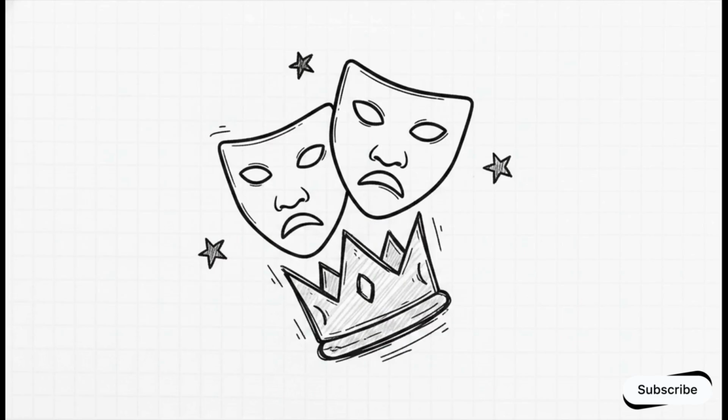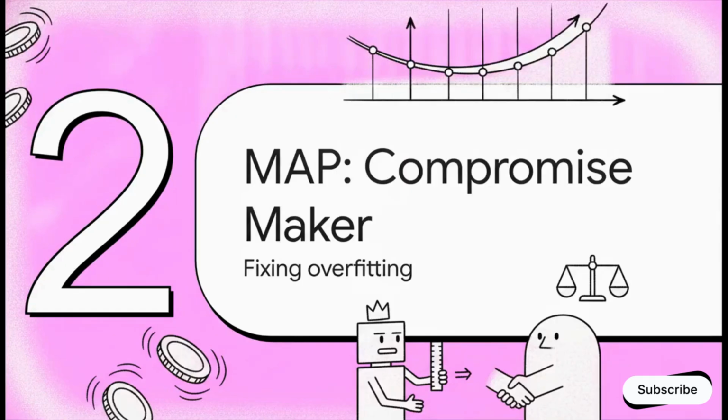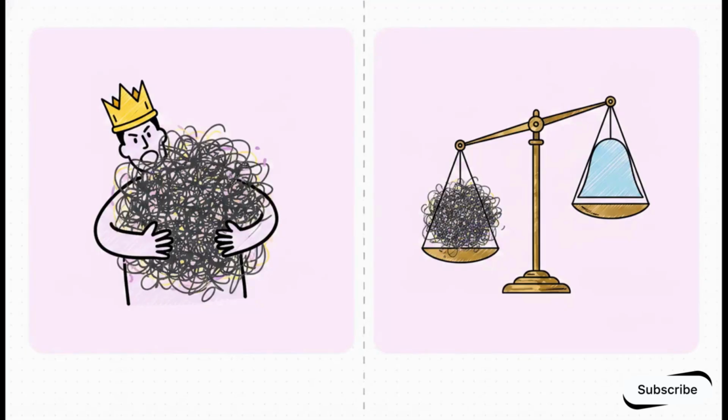You're forcing the model to make those true labels as mathematically likely as possible. Section 2. MAP, the compromise maker. So the data dictator has one fatal flaw: overfitting. Think about it. If you flip a coin 3 times and get 3 heads, MLE will blindly memorize that noise and assume the coin is heads 100% of the time forever.